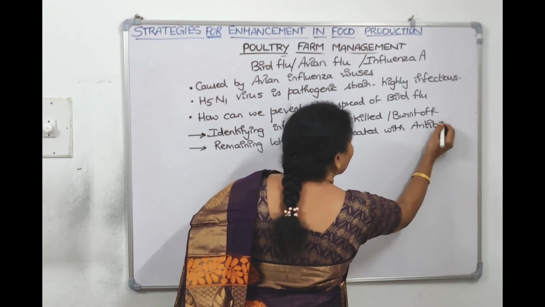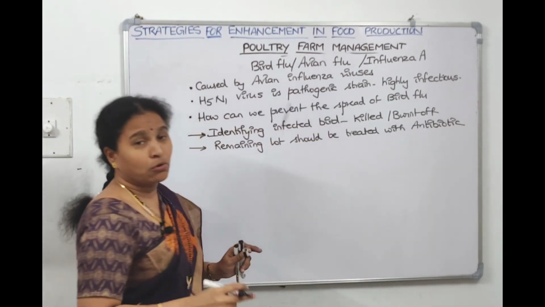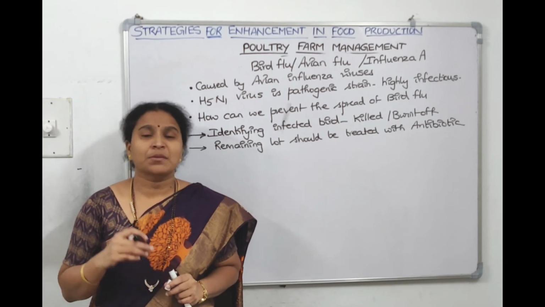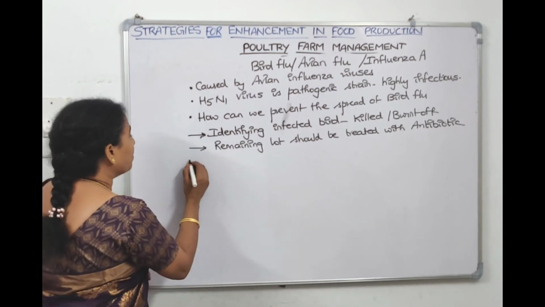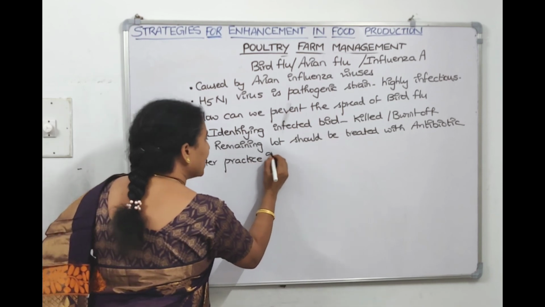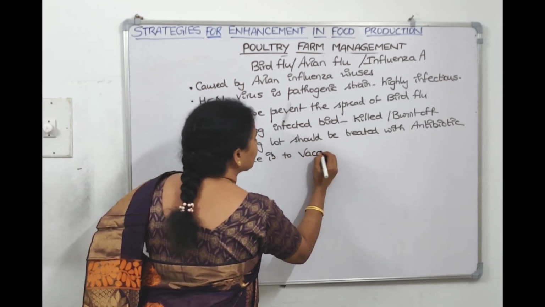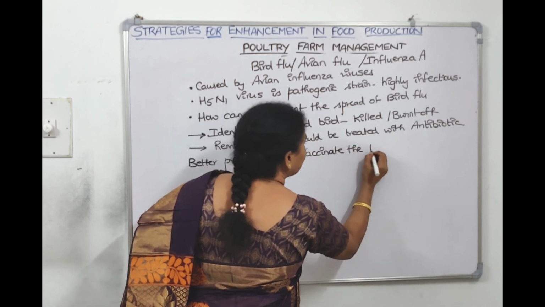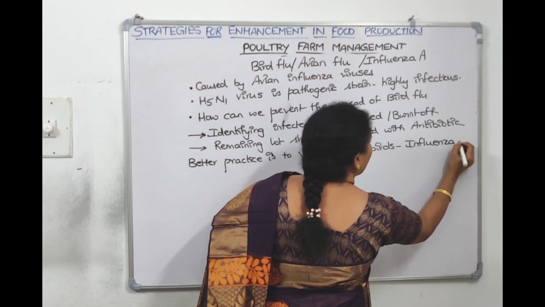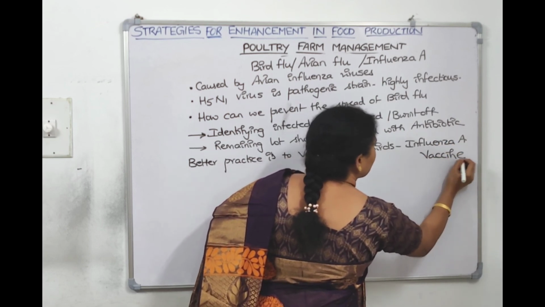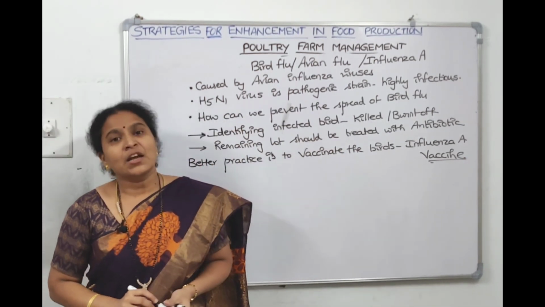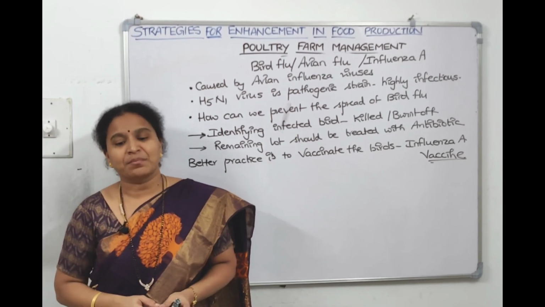And do you know there is an influenza vaccine also? So initially itself we can vaccinate all the fowl, right? So what is it called? Influenza. Bird flu vaccine is available. So the better practice is to vaccinate the birds with influenza A vaccine. If we vaccinate, we can protect the bird itself from getting infected.